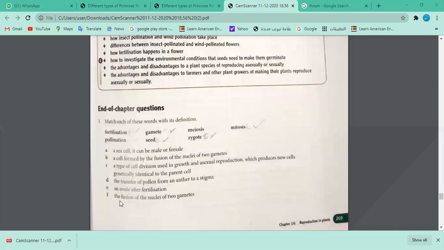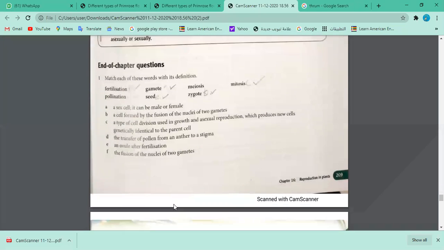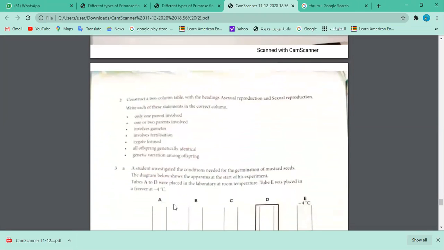The fusion of the nuclei of two gametes is fertilization. Yeah, you already mentioned here. Yes, exactly. This process is called fertilization. Very good, excellent. Right. Okay, so let's move forward to question number 2.